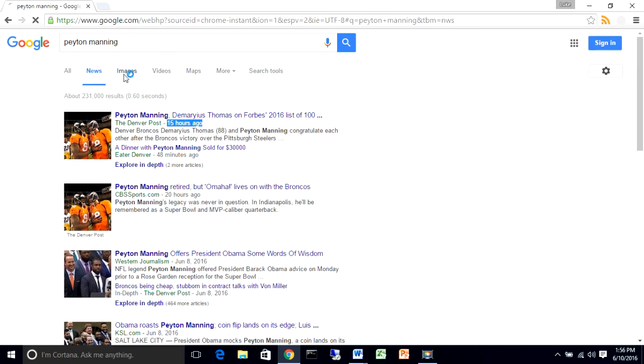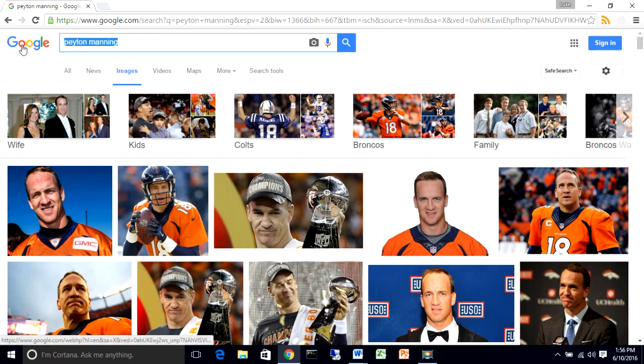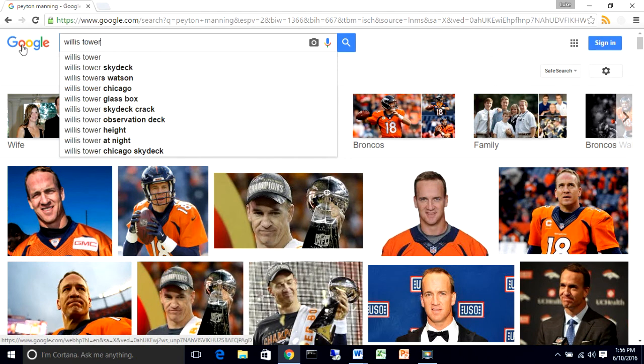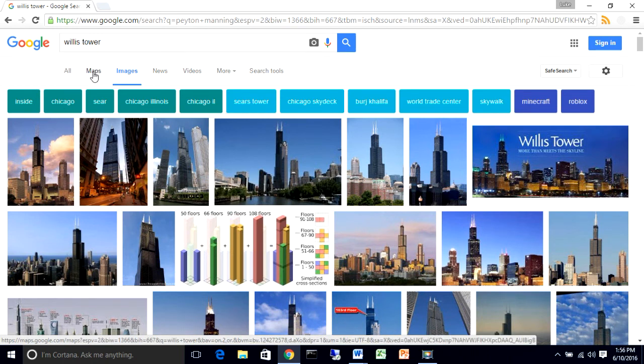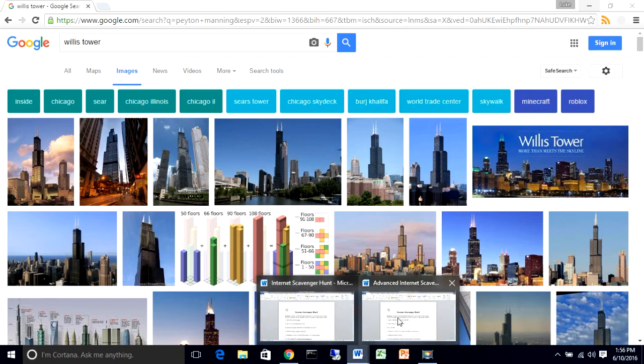I can also use something like images here. If I go to images and I want to know what color is the Willis Tower, what used to be known as Sears Tower. If I just go images Willis Tower, I can see black with white antennas, and I can see it from different angles. Okay, sometimes it has the sun shining off of it, but it's black with white towers or antennas at the top. So if I want to know simple information, I can use the different searches. We've seen maps. Looking at images, we see news, and obviously video. So you can do these instead of just typing in everything into the all search. So these are some tips, tricks about how to use Google search.